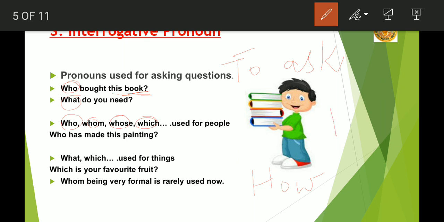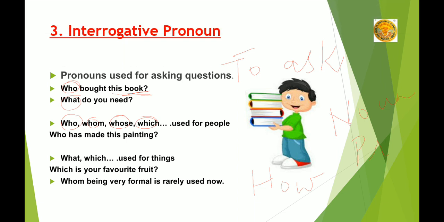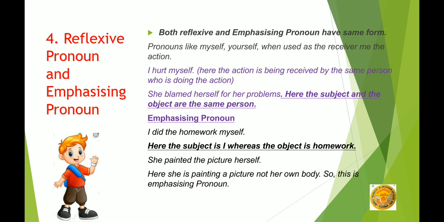Here we are using a noun or a pronoun. So these words which give the answer in the form of a noun or pronoun are called interrogative pronoun. Then next is reflexive pronoun and emphasizing pronoun.